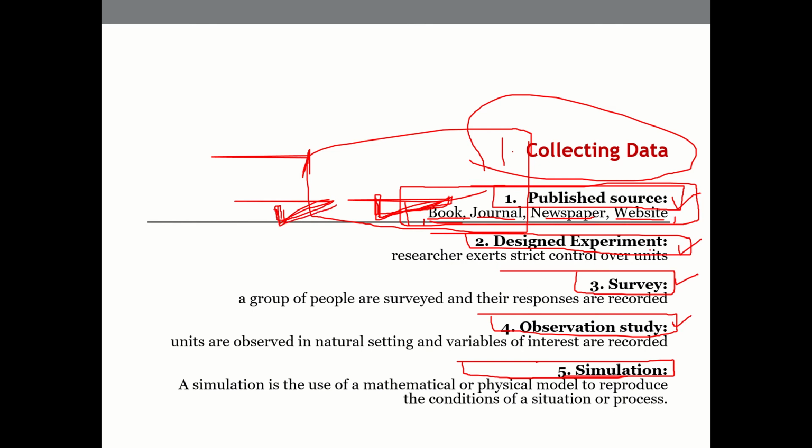The second one is designed experiments, where research experts have strict control over the units, where in a closed room environment or in a defined setting, the data collection will take place.